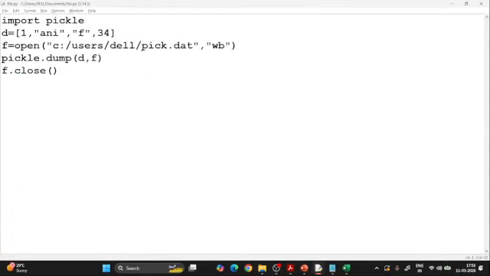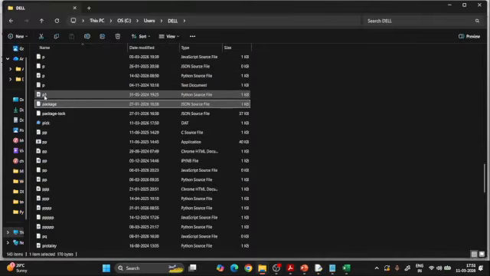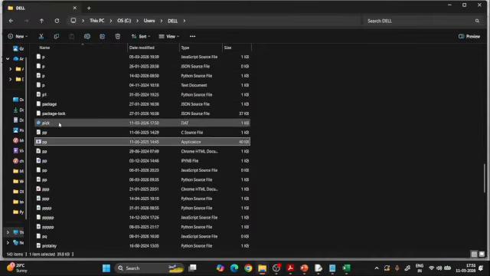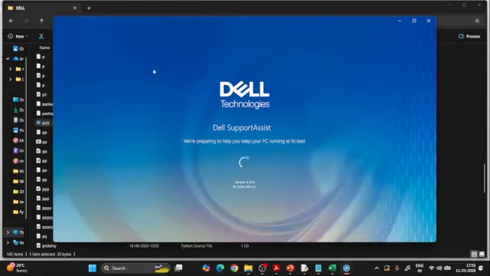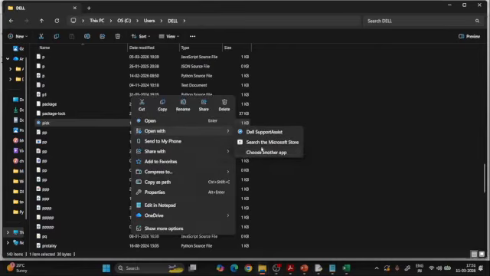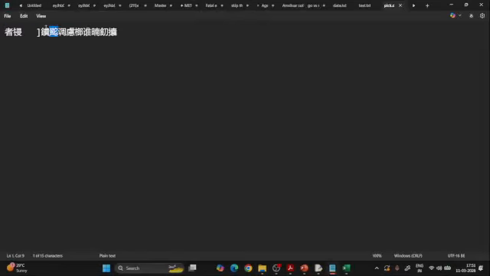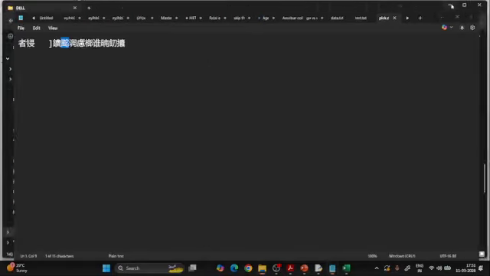I just close this, I just go with the terminal, I just search for it, refresh it, and what was the file name, pick, I think I have given. Oh, the pick file is there, and you are able to see it's something different, that file. Just open it. And if it is opening, you will not find it giving you that, oh, I am not able to support it or something like that. So if you want to open it anywhere, you can just open with Notepad or any other app. So we will just go with Notepad, and now you are able to see how it has given it in that particular byte stream. We are not able to read it now. Okay, it has given it in a byte stream.